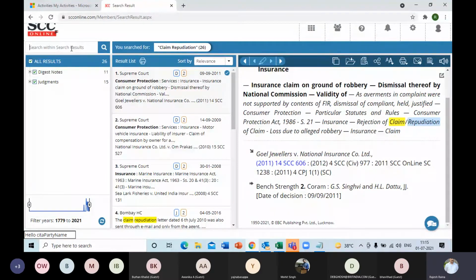Within this, if I want to narrow down, I can choose this just below the SCC Online logo. There is a Search Within Search Results option. So it will not search through the entire database this time; it will search within the results. I'll type fire insurance. Again, I want this one also to be searched as a phrase, and then click on Start Search. Now let's see if there are any results coming up.